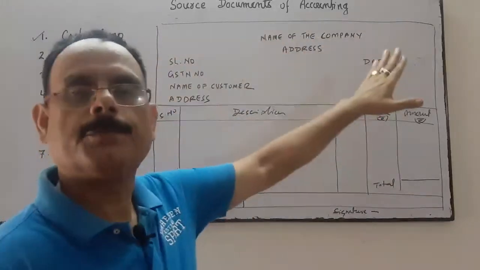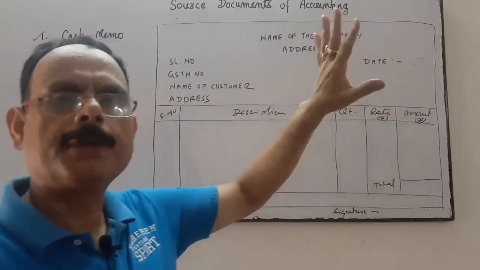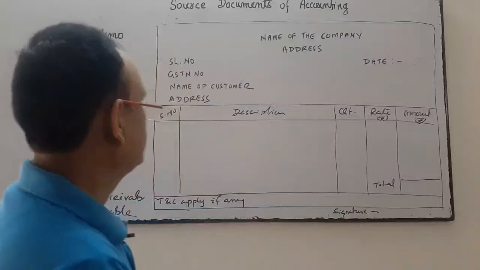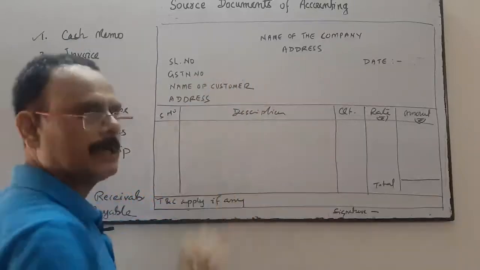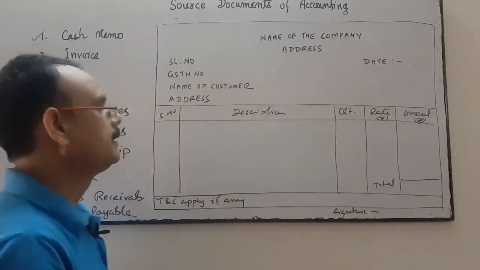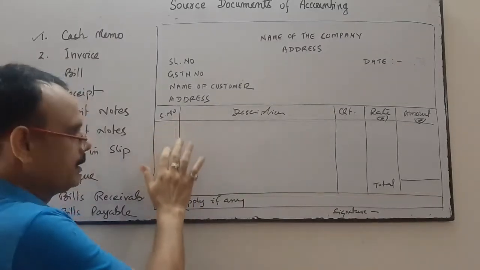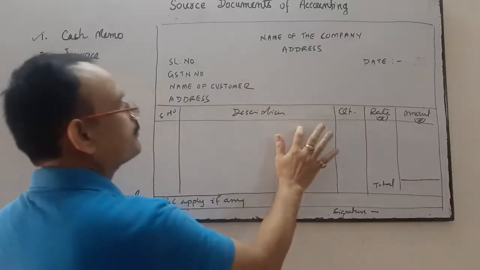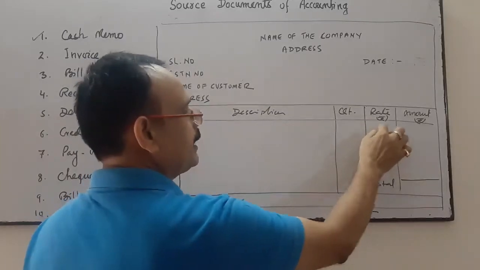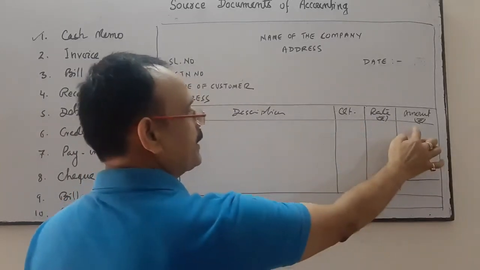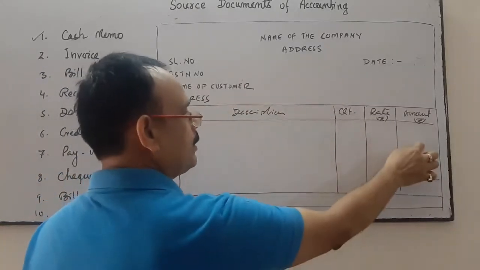Same name of the company, address of the company, write the name of your company, address of your company completely. Okay, serial number, GSTN number, date, name of the customer and the address of the customer, serial number of the transaction, serial number of the items, first serial number, which item we have sold, at what quantity is how much, at what rate, and then multiply these two and write the amount over here. Then serial number 2, the descriptions, quantity, rate, amount, and so on.